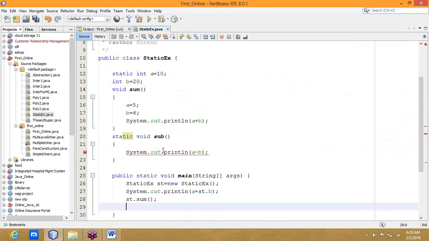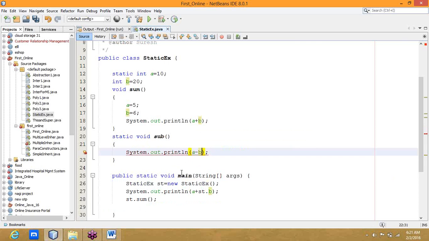What does it mean? A is a static variable, right? But B is a non-static variable. Static means it tries to load before the object declaration, and we try to make use of it. Here, A will be loaded, that's why it will calculate the A value. If you use B, it cannot load it, because B is not a static variable.